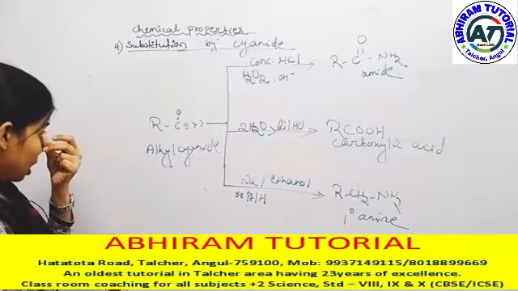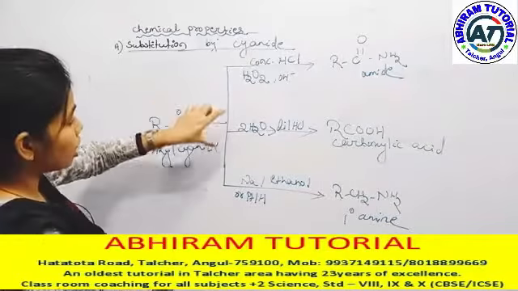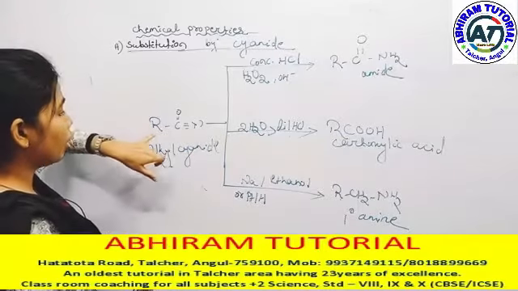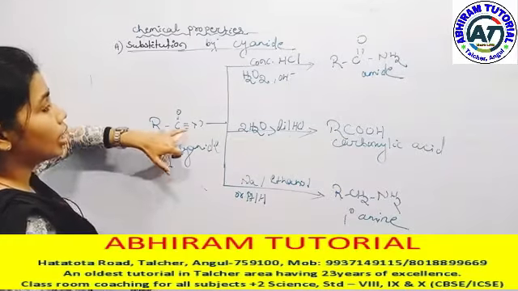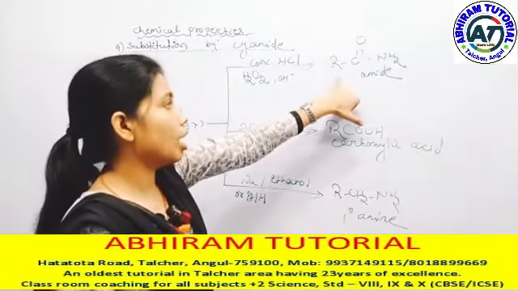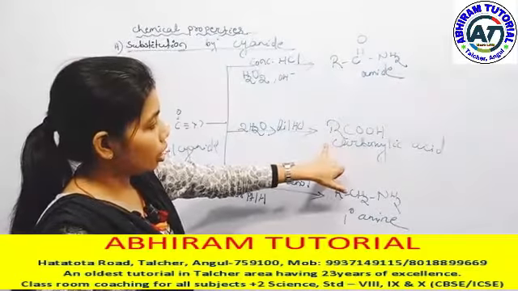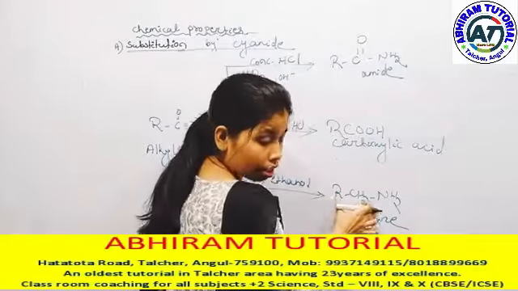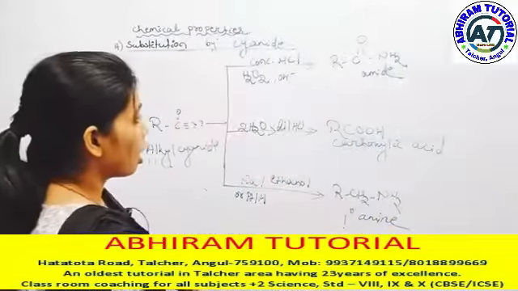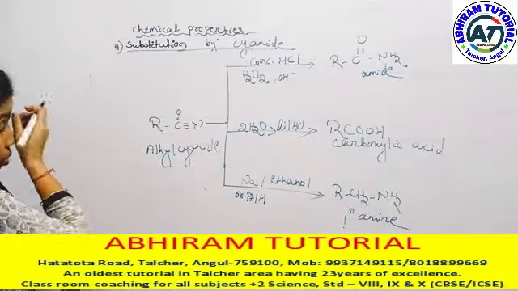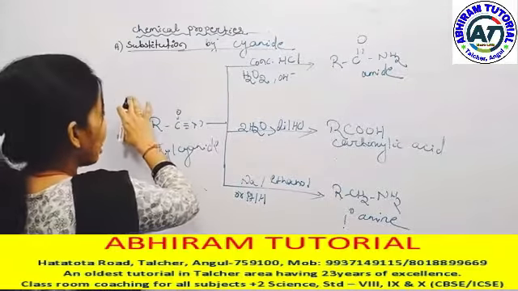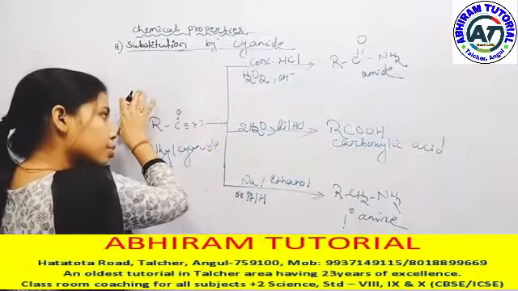We can test this with various examples. Like when we take methyl cyanide, it gives us methylamine, ethyl cyanide gives acetic acid, and ethyl cyanide gives amine, that is our ethylamine. So the question arises: first, alkyl cyanide reacts, but how is alkyl cyanide formed?